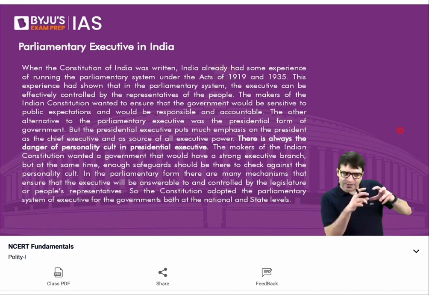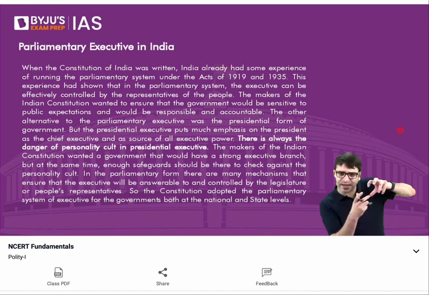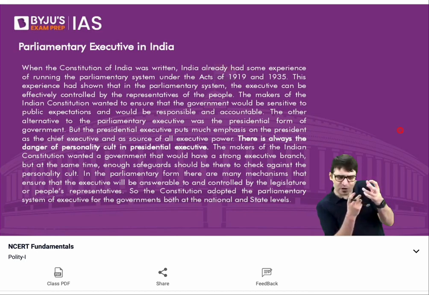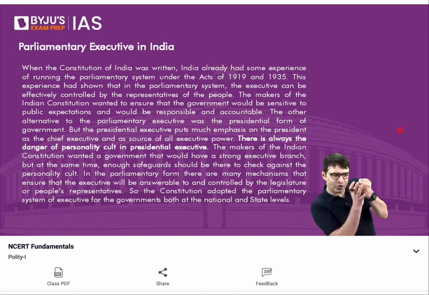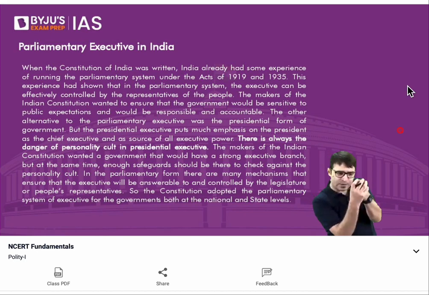That is why they thought that since a presidential executive is based on the concept of individual leadership, where an individual has the control over the policy making, where the individual has the control over the administration, instead of this individual, which will lead to a personality cult being developed around this individual, we need